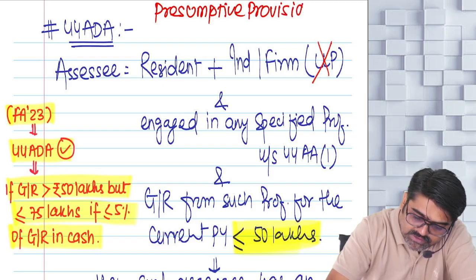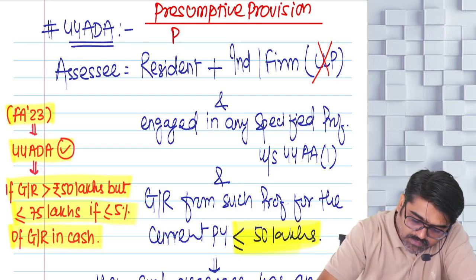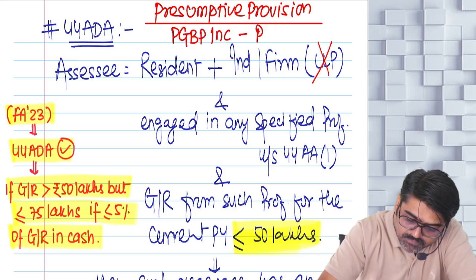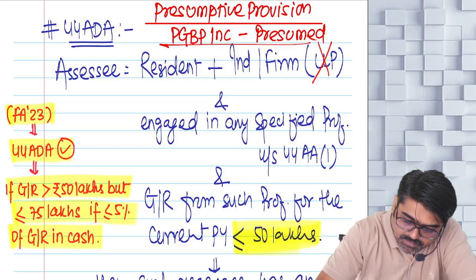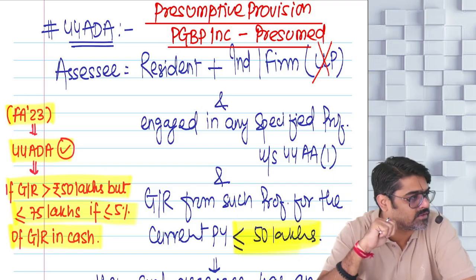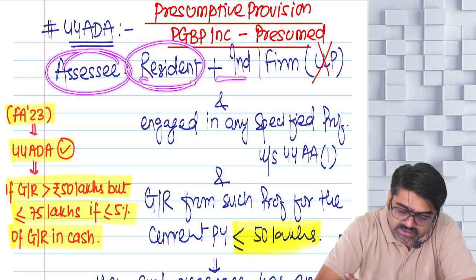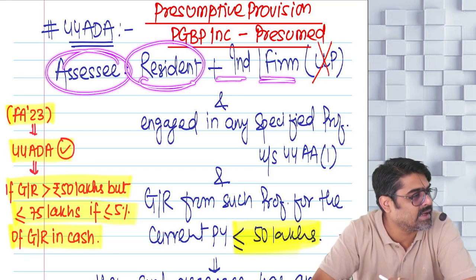And in this provision, what are you going to do? In this provision also, PGBP income is what? Presumed. An amount will be presumed as a PGBP income. But this is not applicable for all the assessees. This is applicable only if the assessee is a resident individual or firm other than LLP.